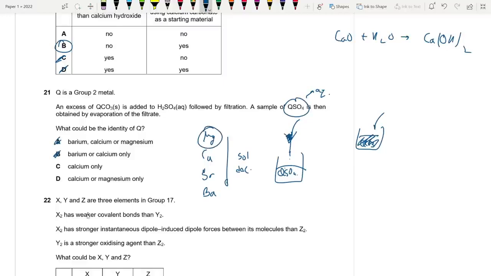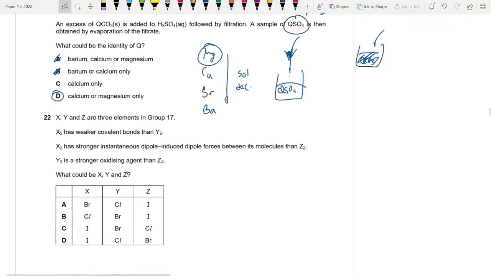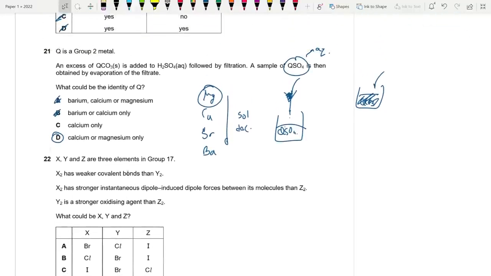So the most soluble is magnesium sulfate. We must get magnesium, and we will get some calcium. Calcium sulfate is sparingly soluble. So some of it we do get and some of it is stuck as the residue.